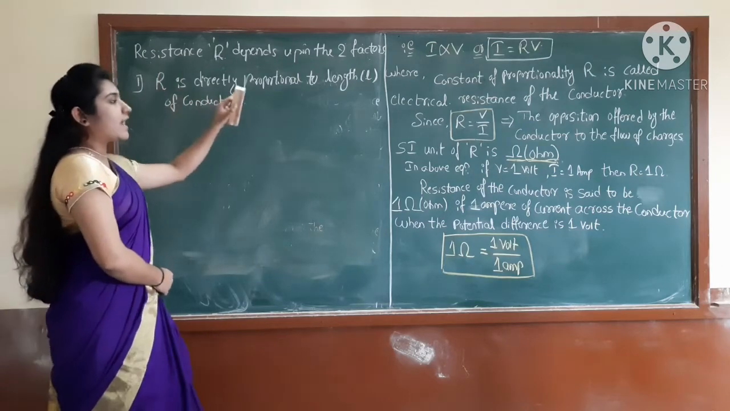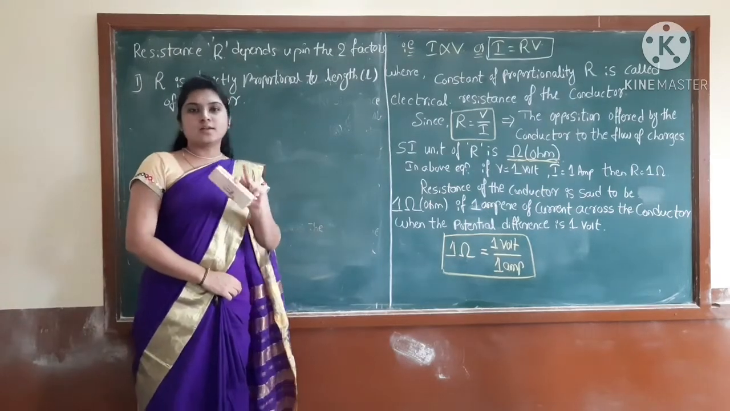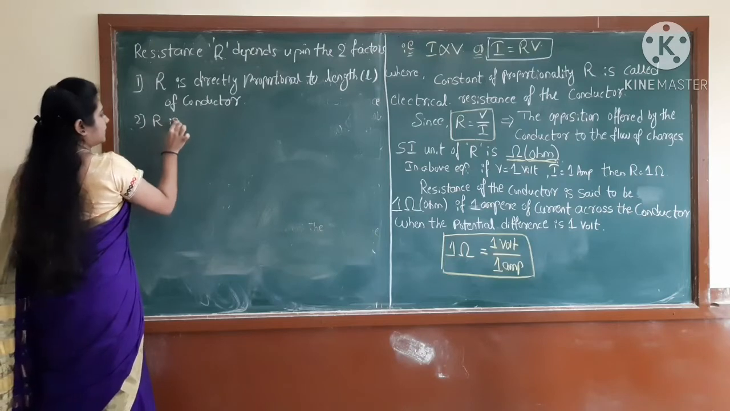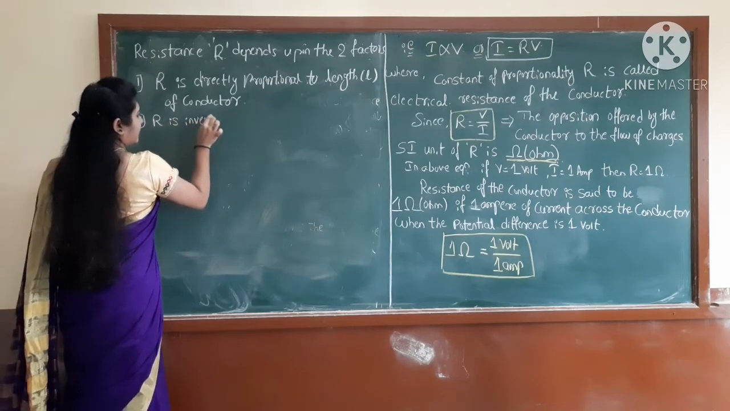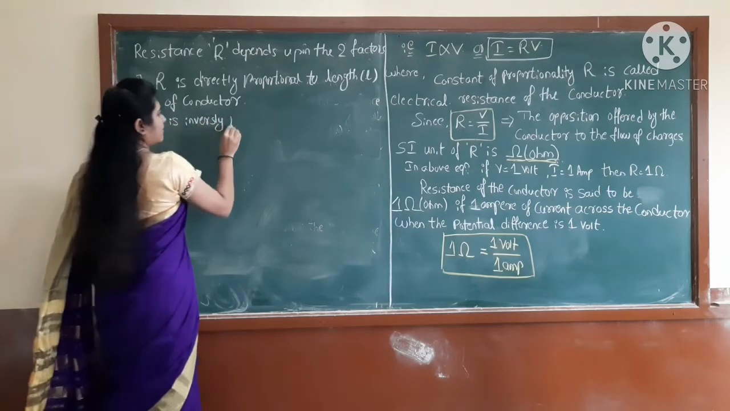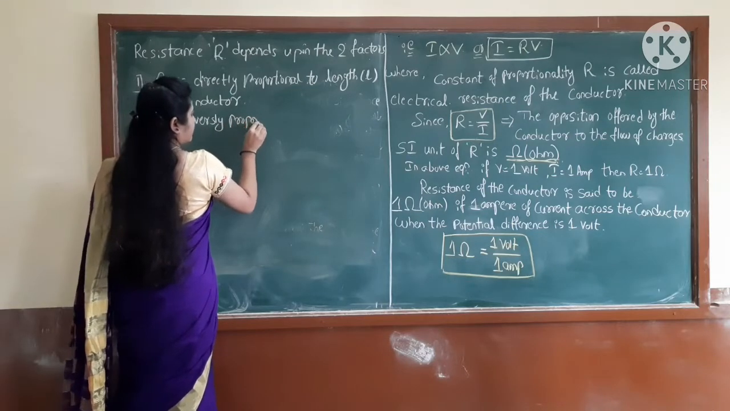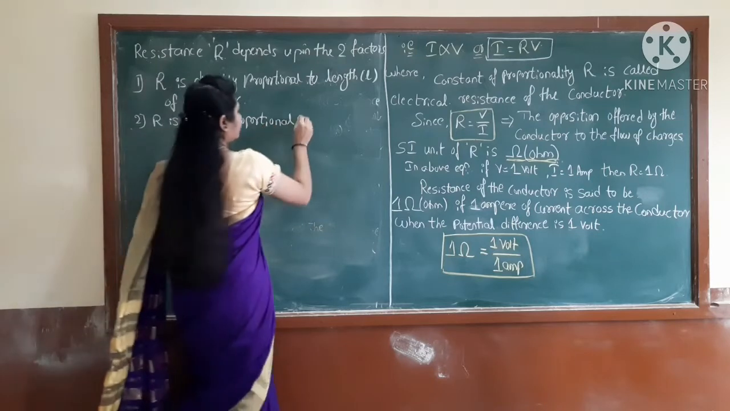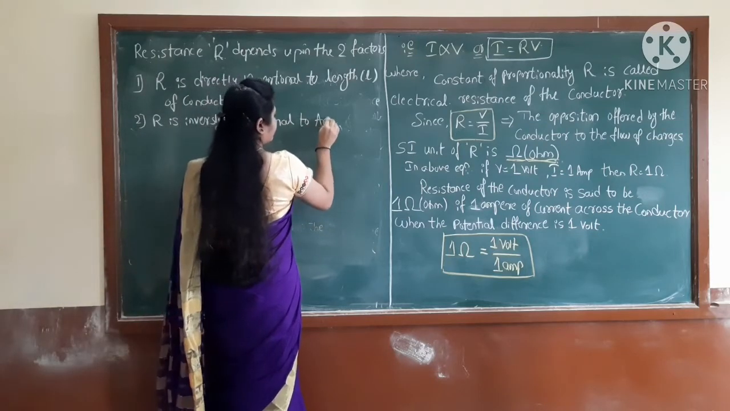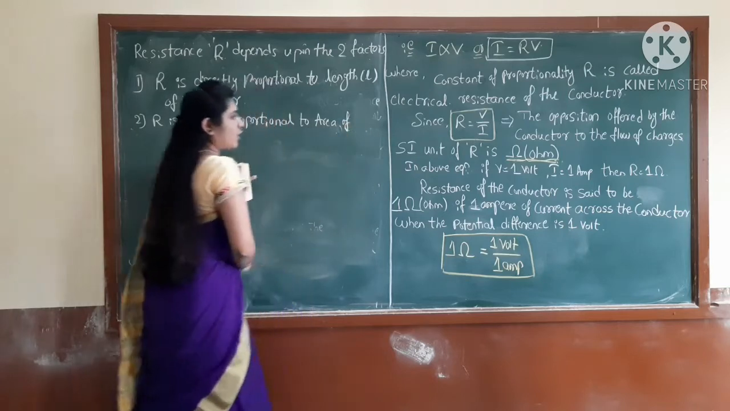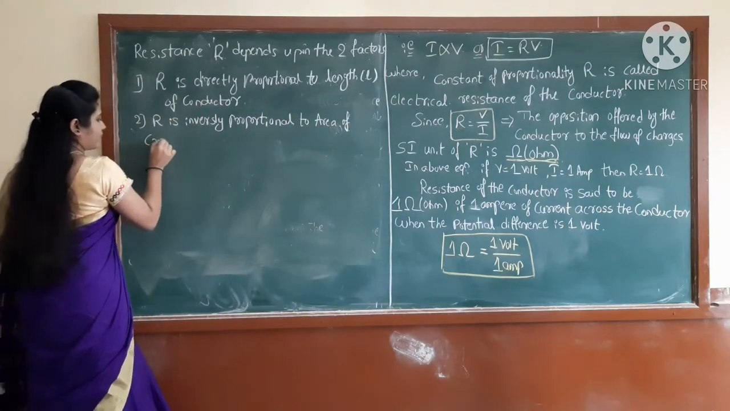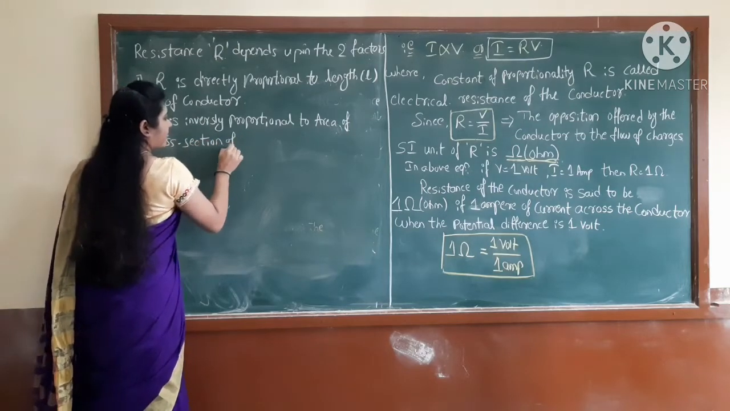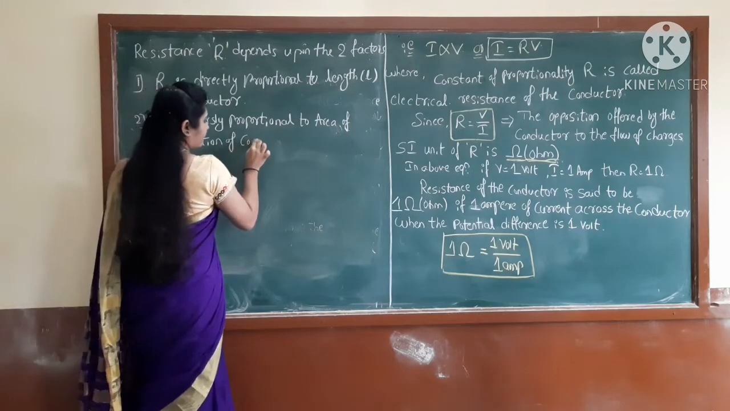The resistance will be directly proportional to the length of the conductor. Then the second one: R is inversely proportional to the area of the conductor, A.